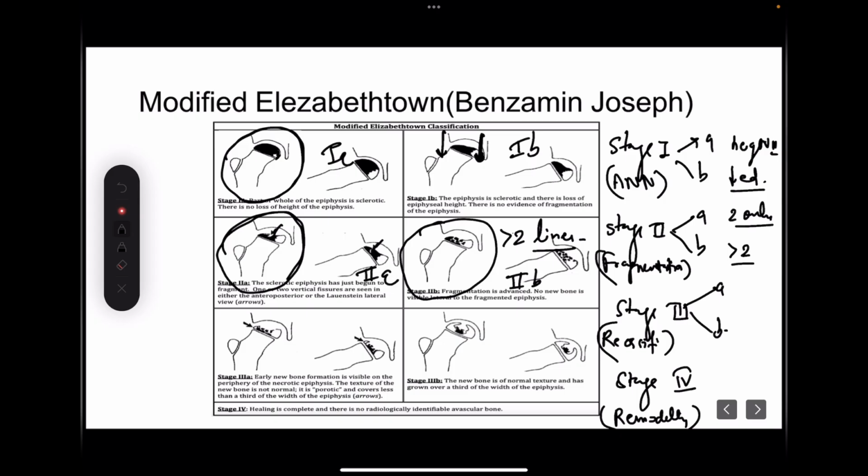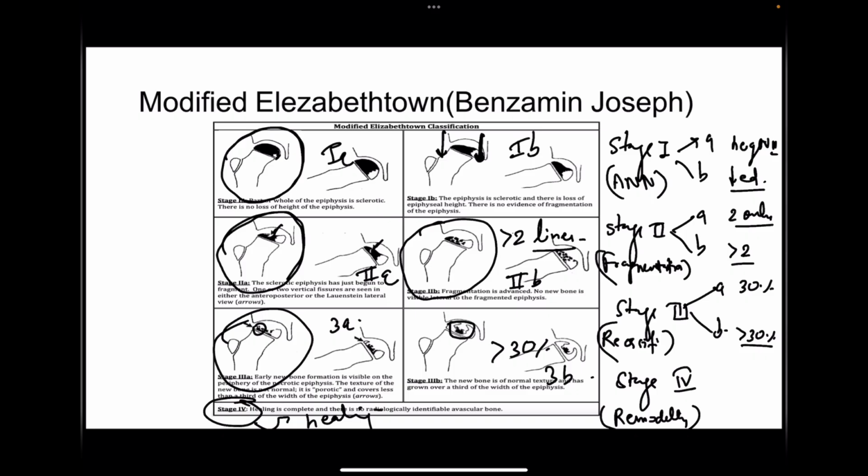In reossification, whenever new woven bone is laid down in up to 30% of the femoral head, it becomes 3A, and more than 30% becomes 3B. And the fourth one is the stage of healing and remodeling. So this is what Benjamin Joseph gave as the modified Elizabethtown classification, which helps in the management plan.